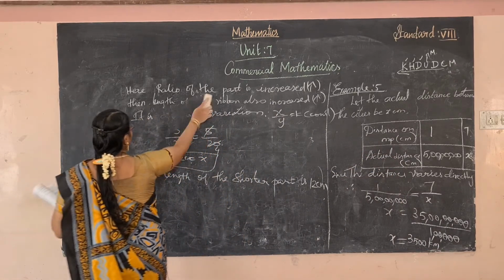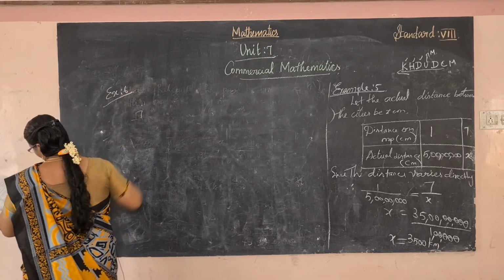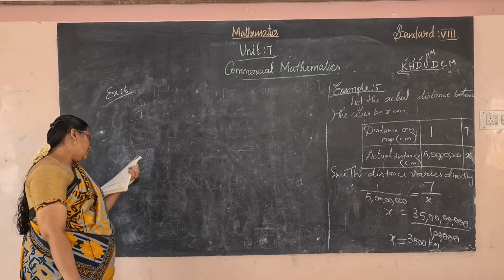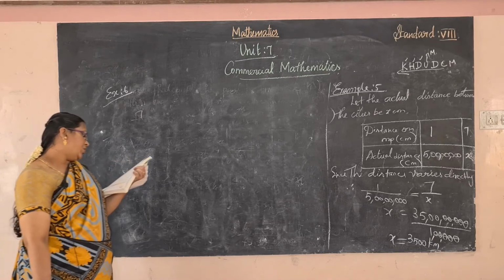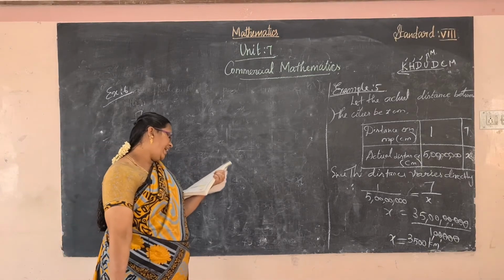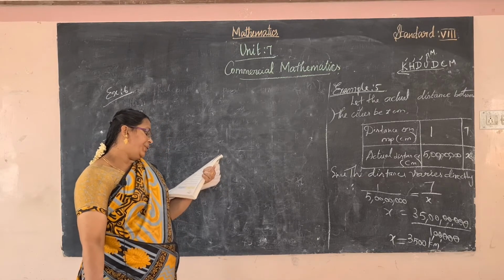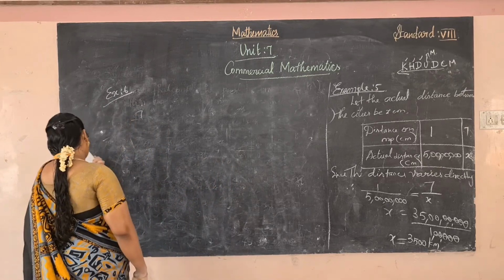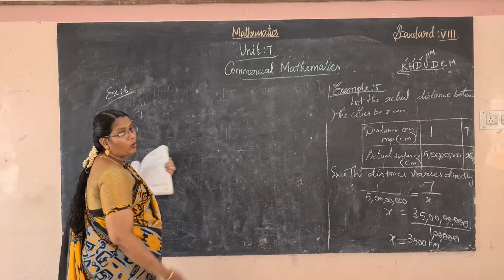Okay. An example 6. The length of the shadow of a 360 centimeter high pole is 250 centimeter. Find the length of the shadow of a 450 centimeter height pole, and second one, height of the pole with the shadow of 120 centimeter. Okay, so shadow we have considered x. Height of the pole be y.